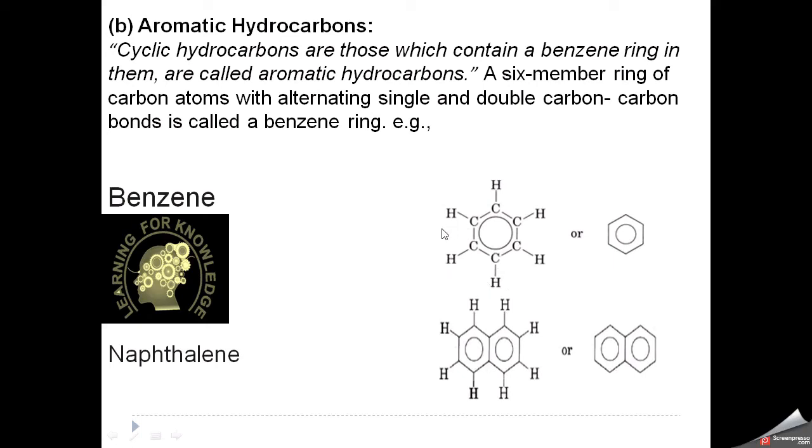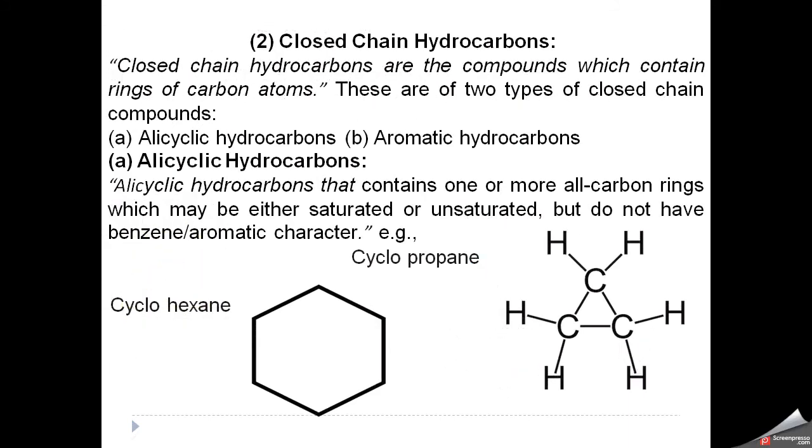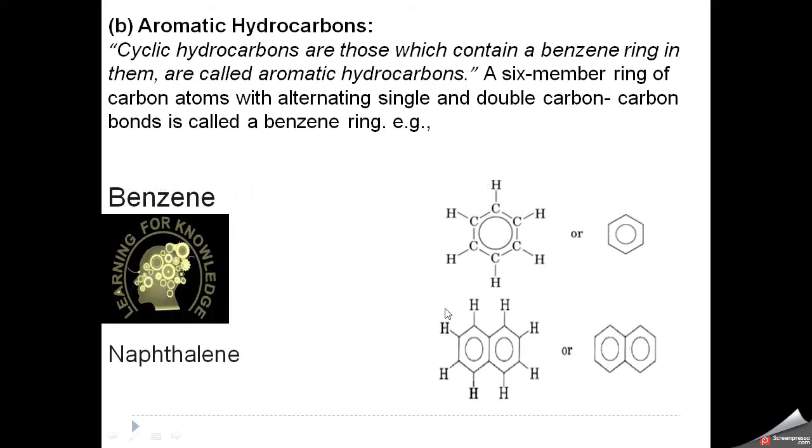So you can see that in the previous slide, the first member or smallest ring is possible with three carbon atoms. This is the first compound, or you can say the smallest ring. But in the aromatic compound, you can see there is a benzene ring present. This is six carbon atoms. So in case of three, this type of ring character is not available in other types of compounds. So if there is a benzene ring or aromatic character,